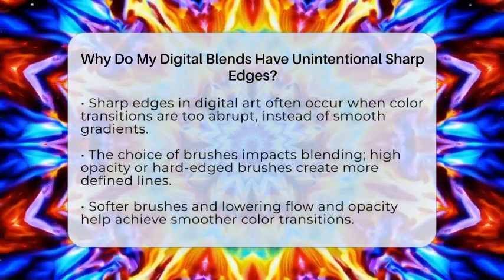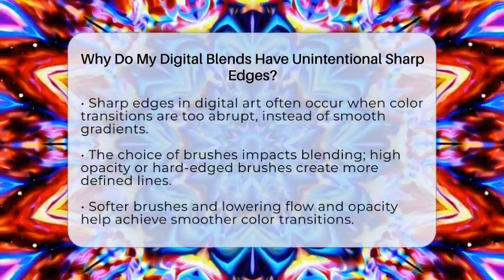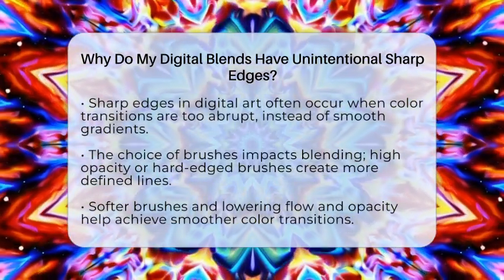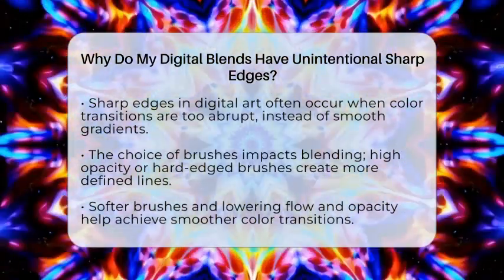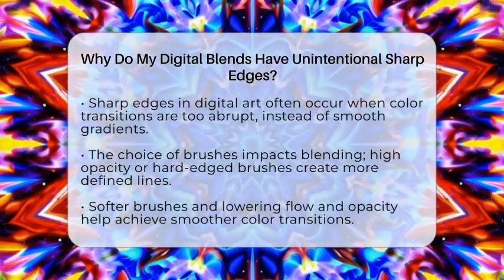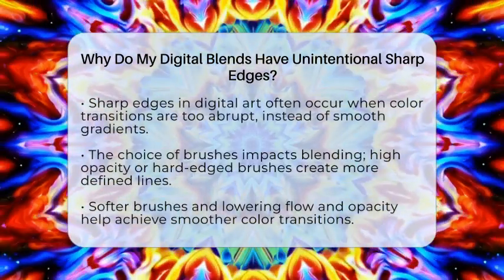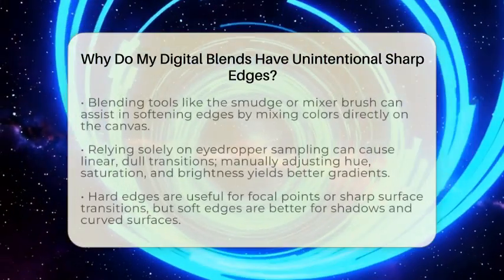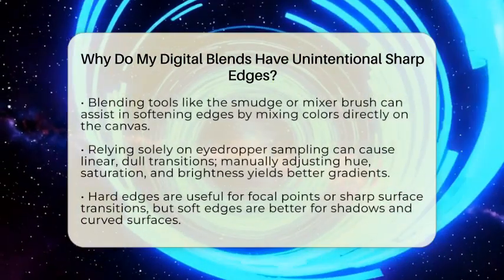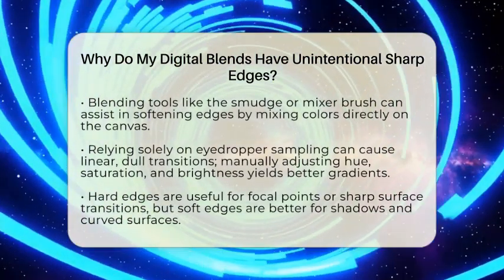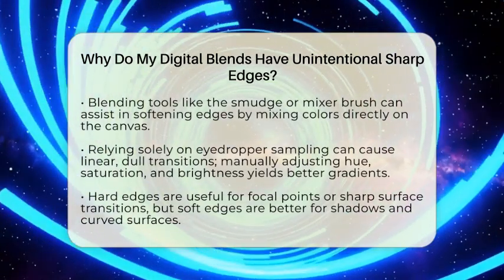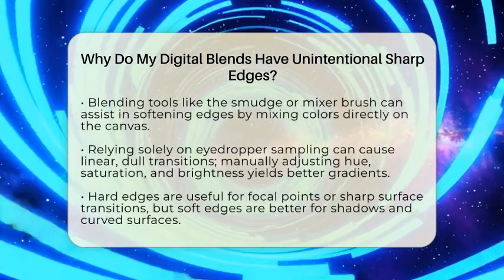In digital art, smooth blending relies on a slow, gentle change, but if your colors jump suddenly, the edges will look hard. Your choice of brushes plays a big role too. Brushes with high opacity or flow can make strokes more solid, which creates distinct boundaries. Hard-edged brushes tend to leave visible lines because they do not allow for gradual buildup of color. Using softer brushes or lowering your brush flow and opacity helps your strokes blend more smoothly.